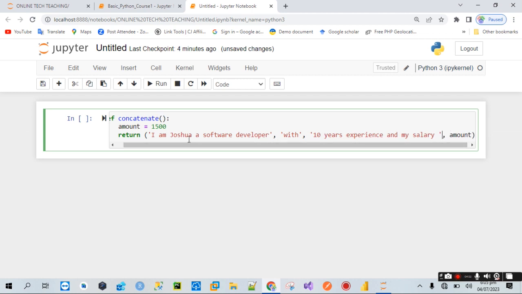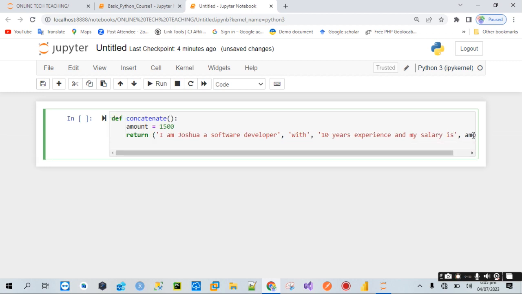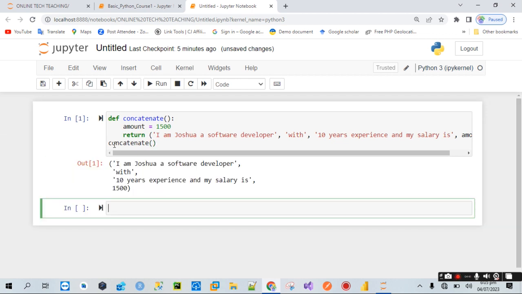All right, I'm Joshua with 10 years experience, and my salary is, okay, use the word is. Now we want to call our function, and we'll call it concat. Now if we call this function, you see how our code looks.